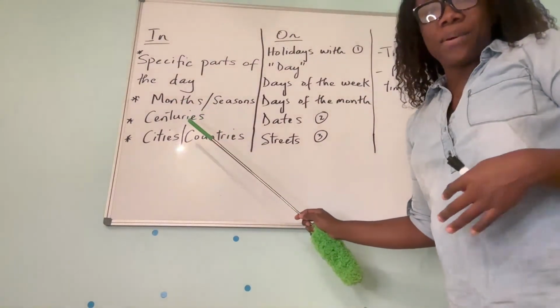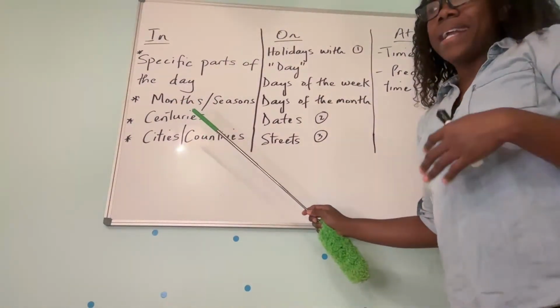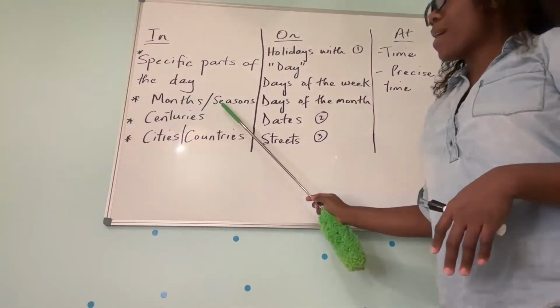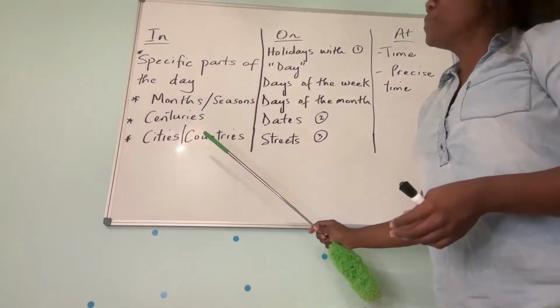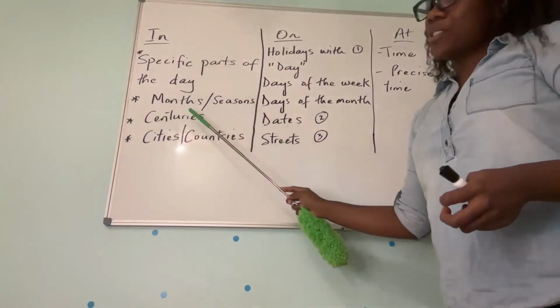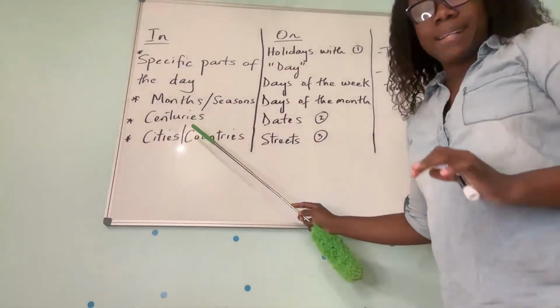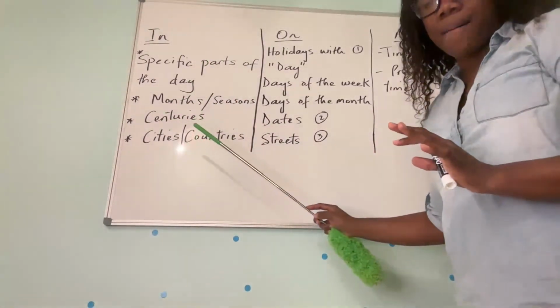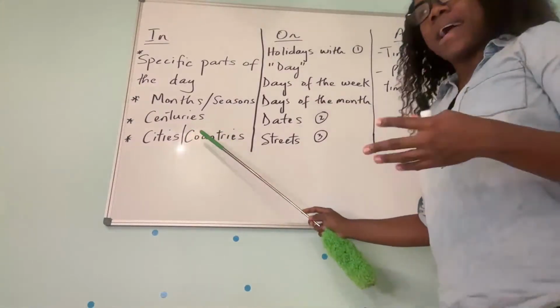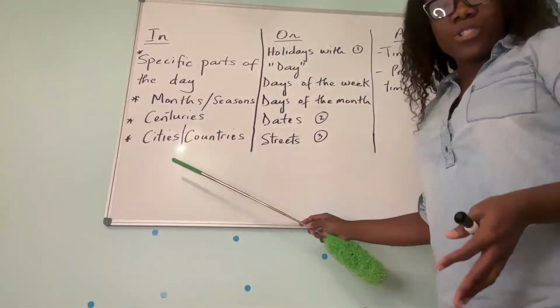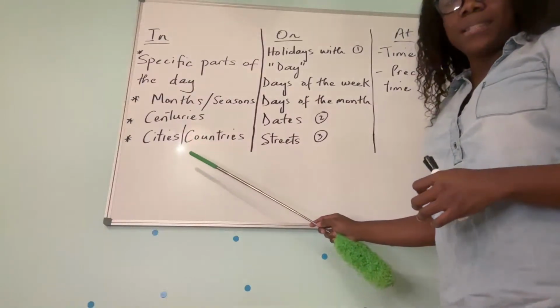So, for example, I have an interview in December, right? Or in the winter, it's cold in Canada. We also use in when we're talking about centuries, and a century is 100 years. Okay, so in the 19th century, this is what happened. In the 20th century, in the 18th century, etc.